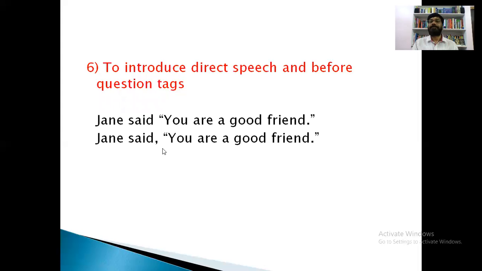For example, James told John, after told John, there must be a comma. It means that a comma should be used for introducing direct speech. These are the direct words of the speaker. When we are introducing direct speech, we have to use a comma here.